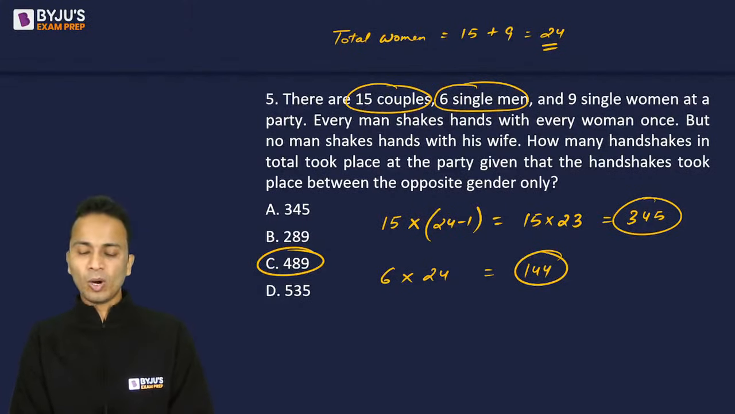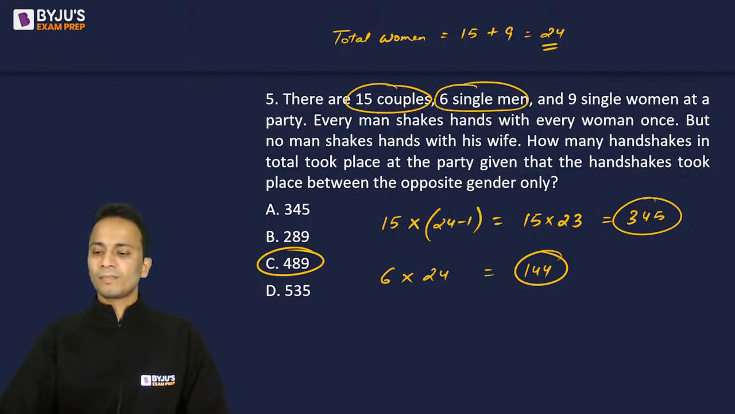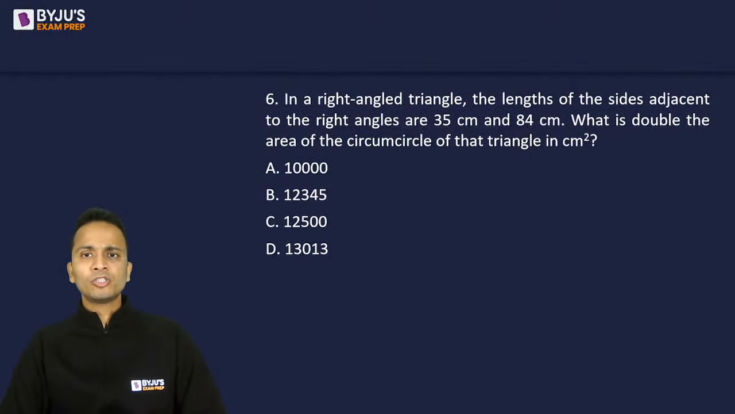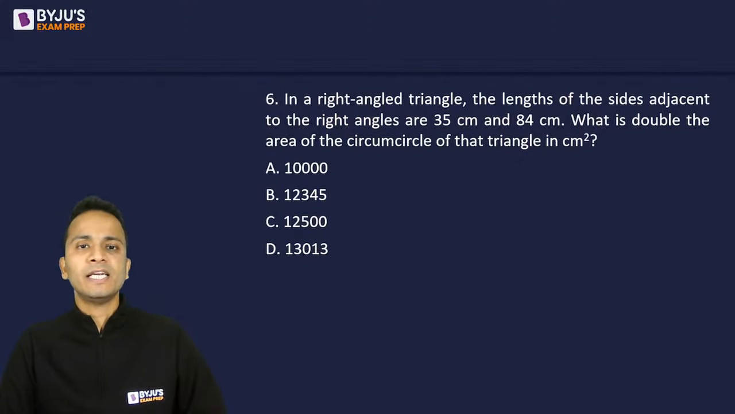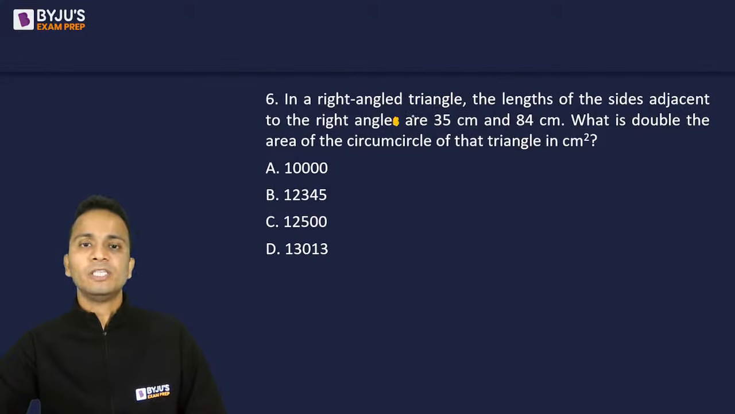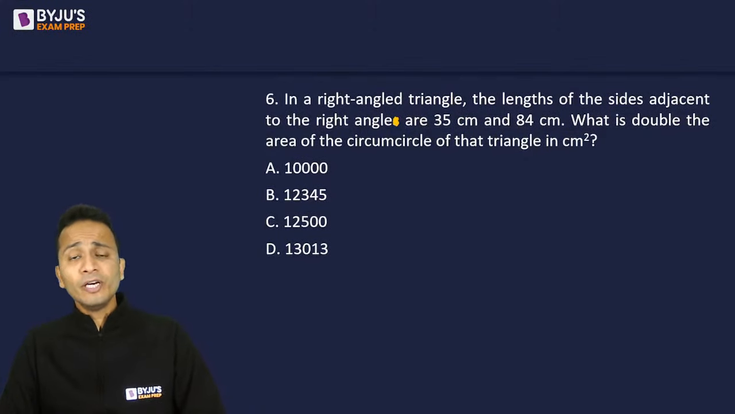All right, I hope you understood, all of you. Let's move on to question number 6. Question number 6 belongs to geometry. In a right angled triangle, the lengths of the sides adjacent to the right angle should be given, not angles. So the lengths of the sides adjacent to the right angle are 35 and 84. What is double the area of the circumcircle of that triangle in centimeter squares?